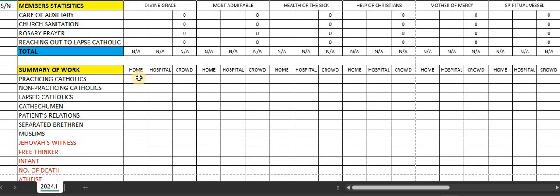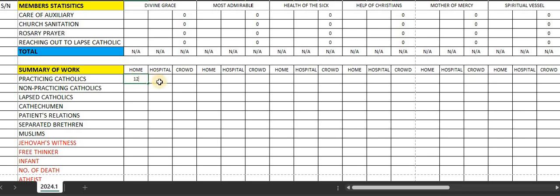Practicing Catholic, are they in the hospital, crowd contact, and so on and so forth? Name, hospital, crowd contact. Most likely, most of the presidia do not do crowd contact. Okay, so this place will be vacant. Let's say, for example, under homes, Divine Grace saw